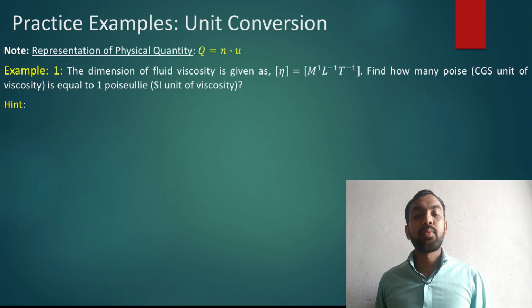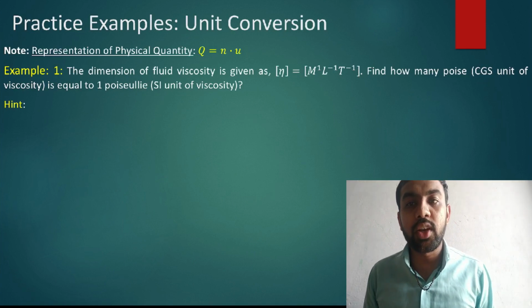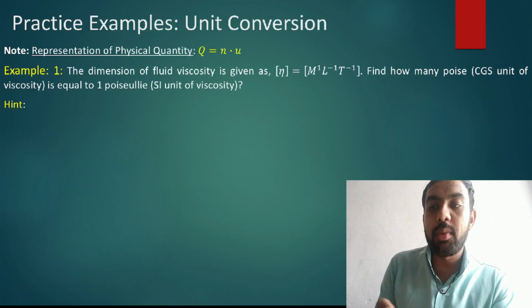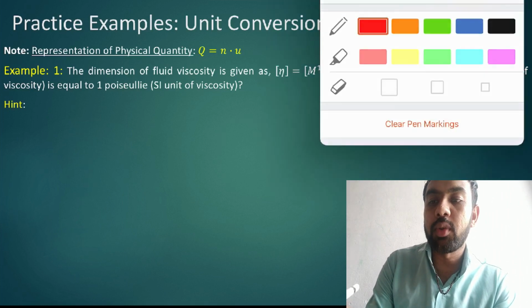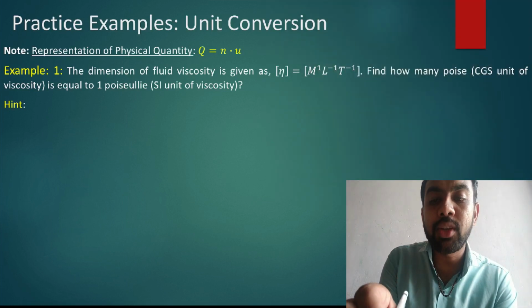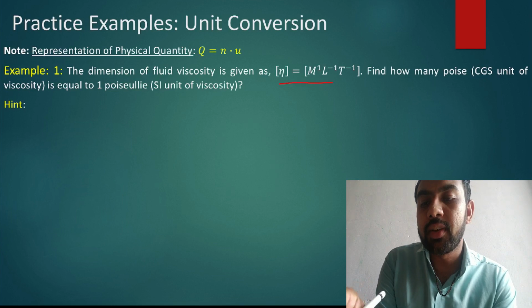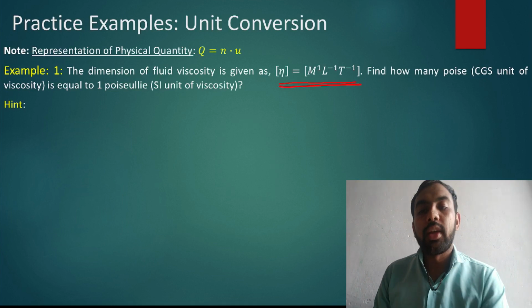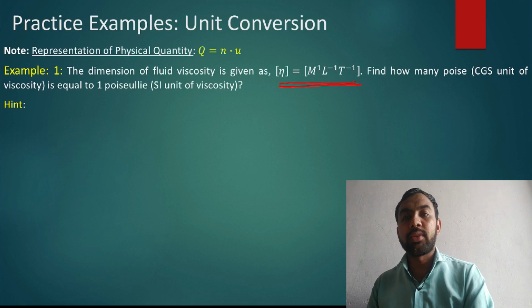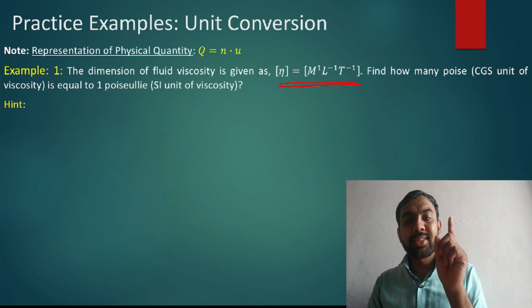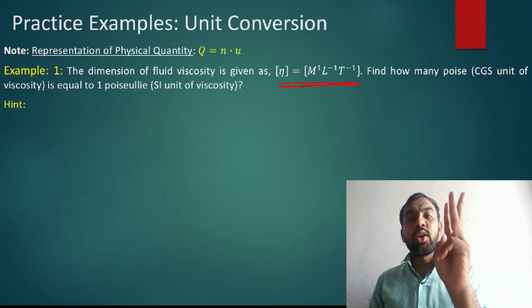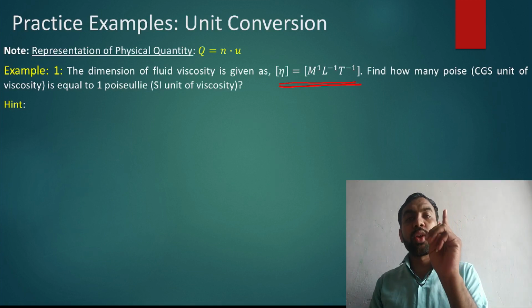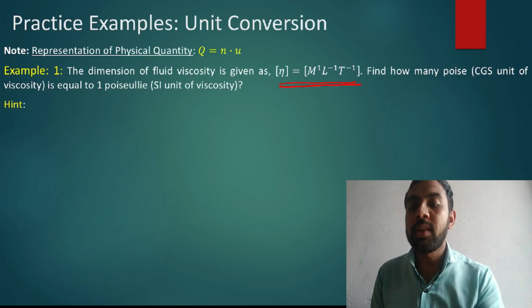Second example, a practice example based again on unit conversion. What is this problem statement? The dimension of a fluid viscosity is given like this: M^1 L^-1 T^-1. इसमें मतलब क्या हुआ? मास का 1 यूनिट होना चाहिए, लेंथ का डिनोमीटर में 1 यूनिट होना चाहिए, और टाइम का भी डिनोमीटर में कितना यूनिट होना चाहिए? 1 यूनिट होना चाहिए. Find how many poise.